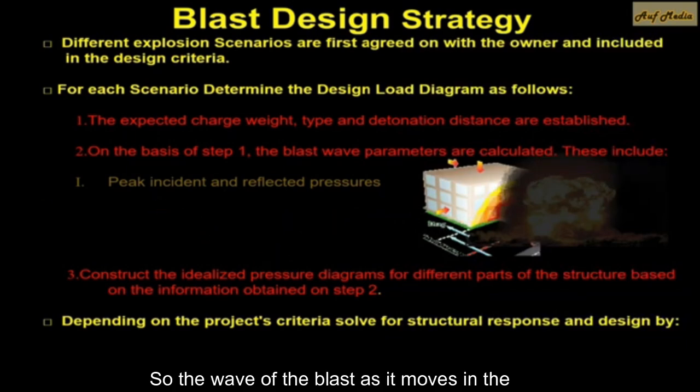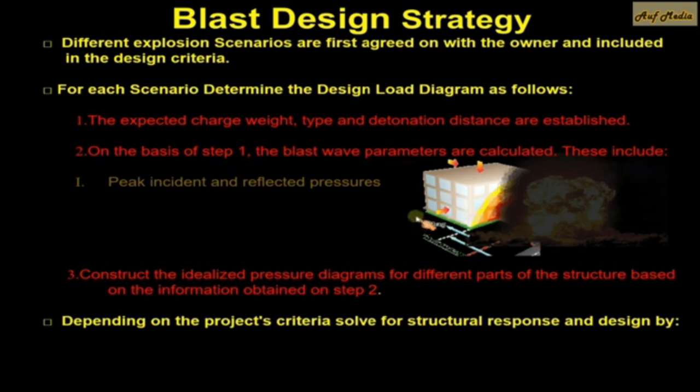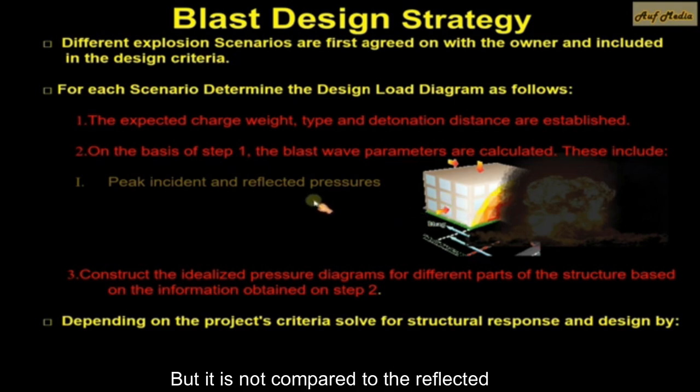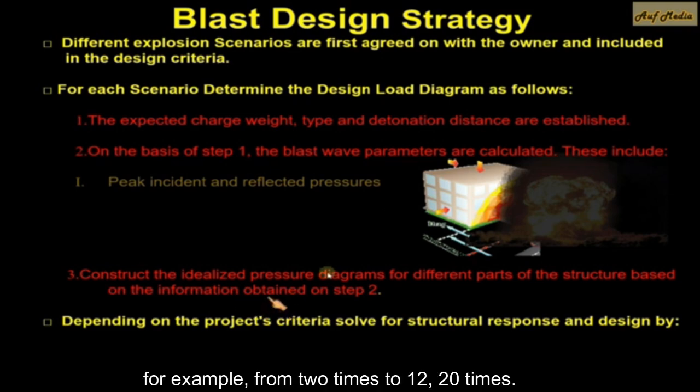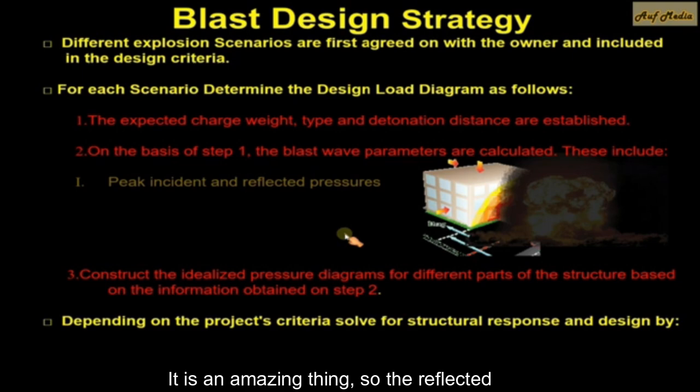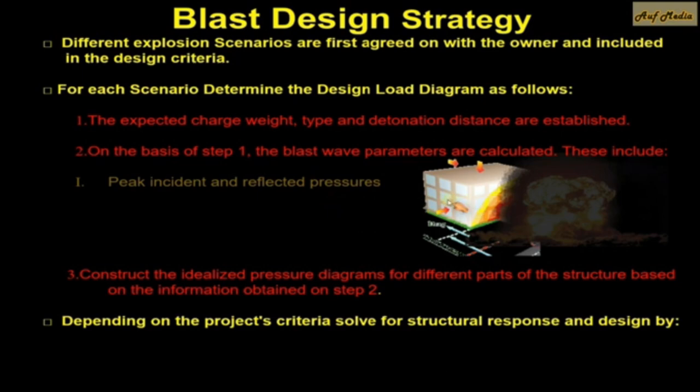So the blast wave as it moves in the air has a normal pressure, which is of course strong, but not compared to the reflected pressure. The reflected pressure, once it collides, is, for example, from 2 times to 12, even 20 times. It is an amazing thing. So the reflected pressure is what I design for on the main face, and the peak incident pressure is used for the other faces. After that, the incident and reflected impulses.